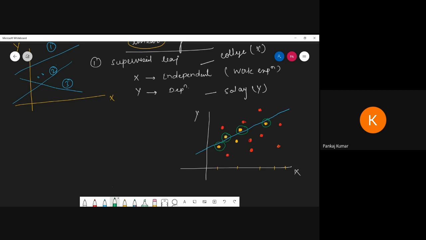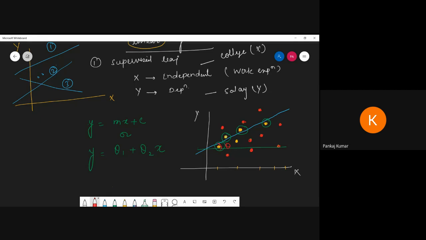So when I draw this line of graph, then back to the 10th class, we have to study one equation: y equal to mx plus c, or we can say y equal to theta 1 plus theta 2 into x. Here m is the slope of the angle. Mathematically, this is the angle theta, the slope of the line. And c, theta 1, is the cut point on the y axis.